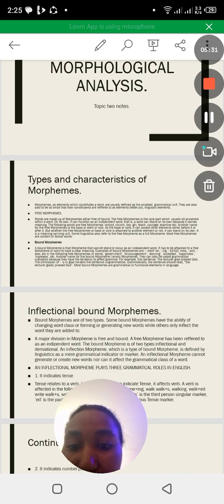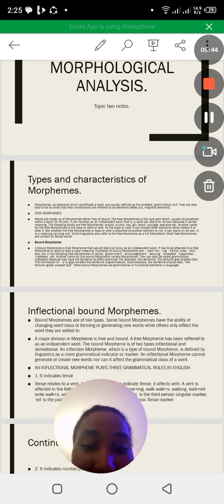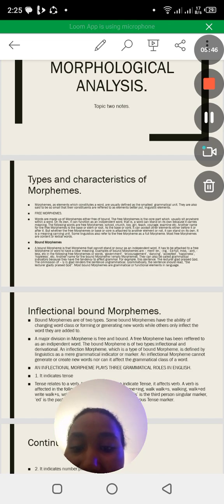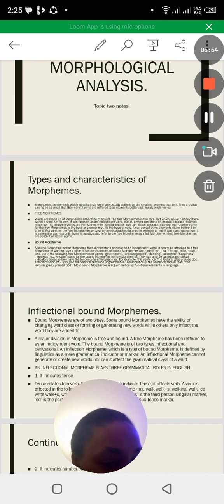The omission of the suffix ly in the word glad renders the sentence ungrammatical. Grammatically, this sentence should read as the lecturer gladly praised God. Most bound morphemes are grammatical, or functional elements in language.